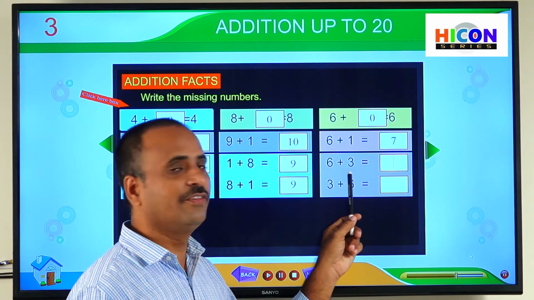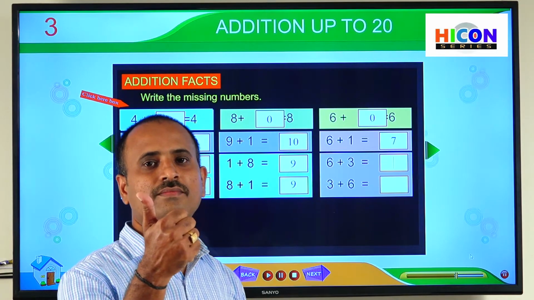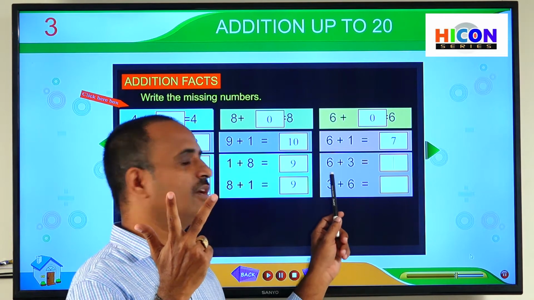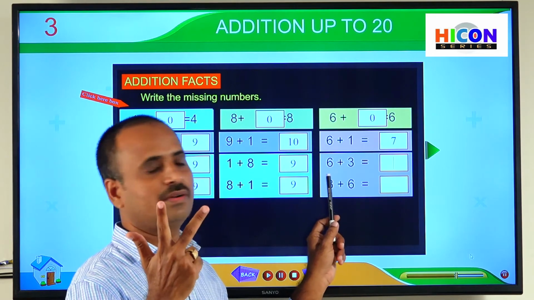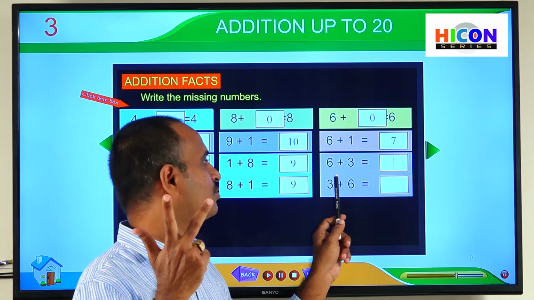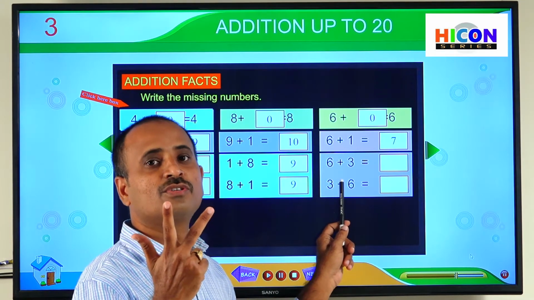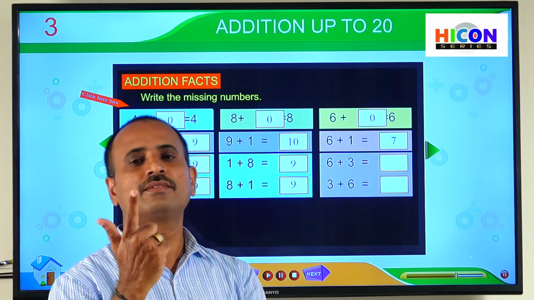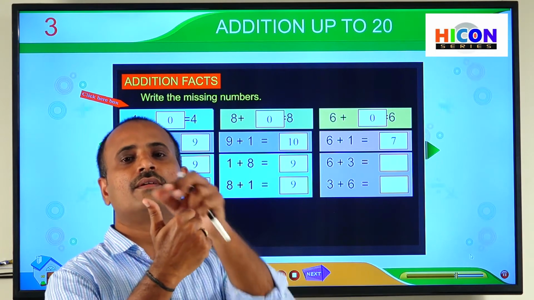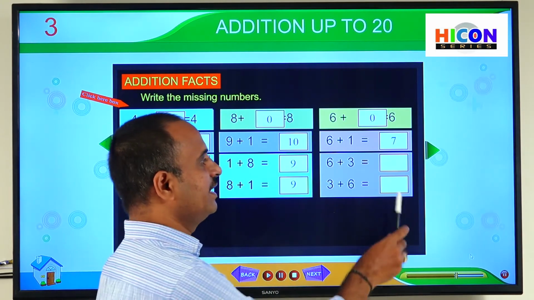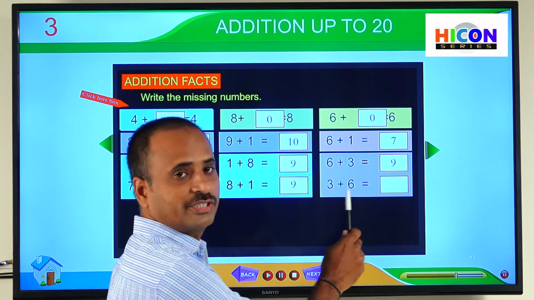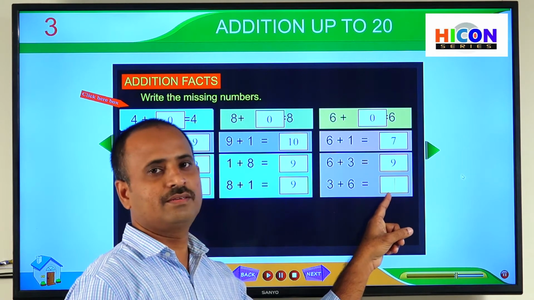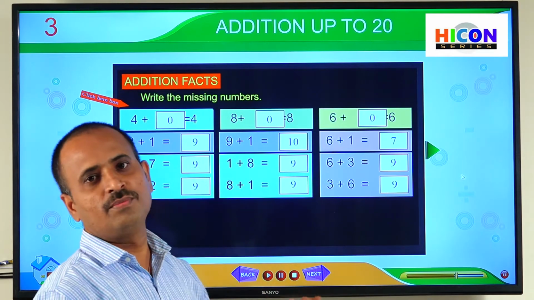So open 3 fingers of your hand. So 1, 2, 3. So children, 3 fingers. So now start counting after from the first number. So what is the first number here? 6. So after 6, what we will get? 7. So start counting from 7. So close the fingers one by one. 7, 8, 9. Very good. The answer is 9. So according to addition facts, here also we will get the same sum. So write 9 here.